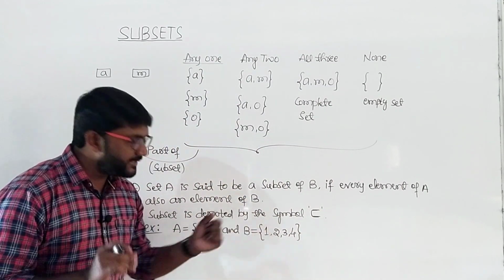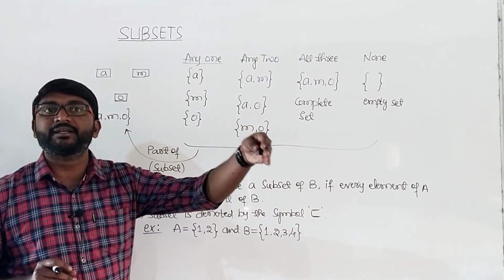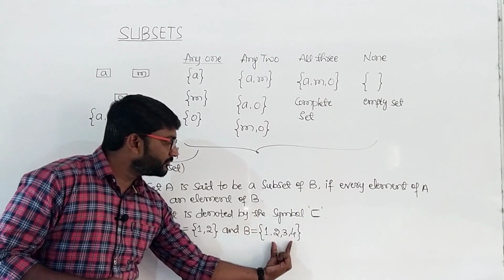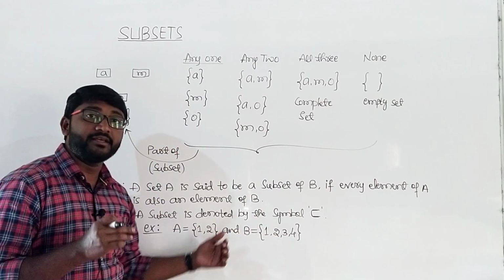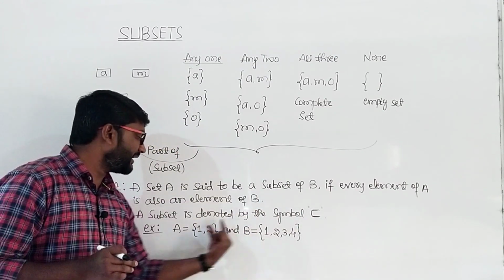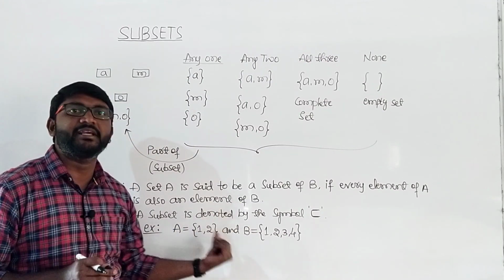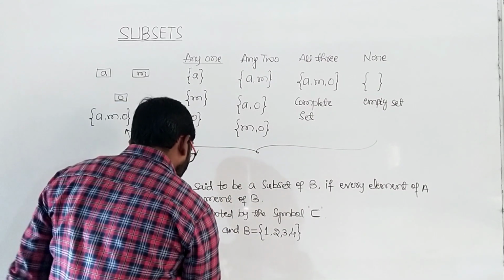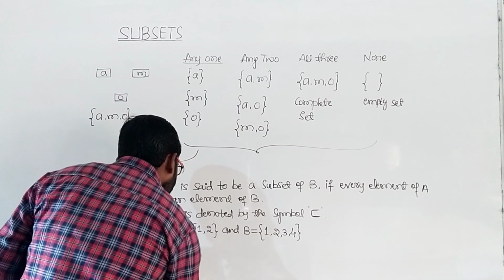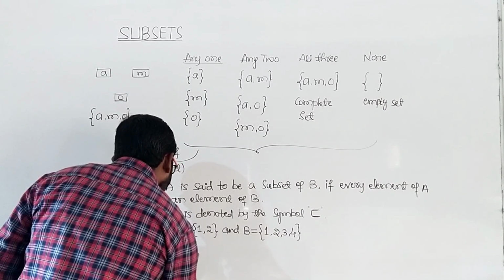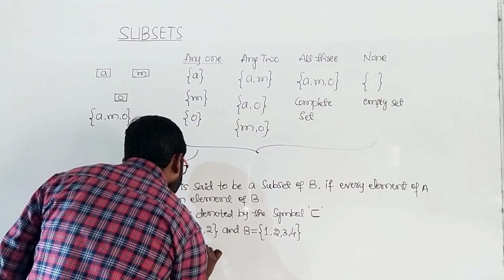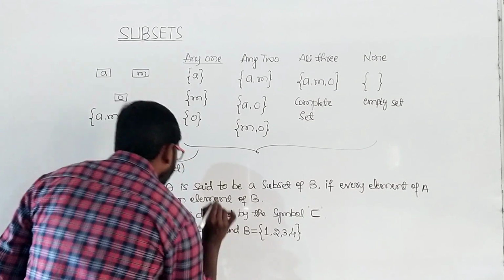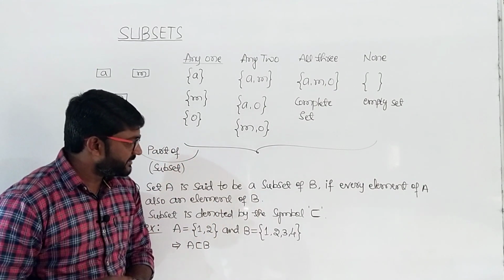So in this case we say that A is a subset of B. That means A is a part of B. A part of B is {1, 2}. That is why A is a subset of B. So here this implies A is a subset of B. This is how you need to represent it symbolically.